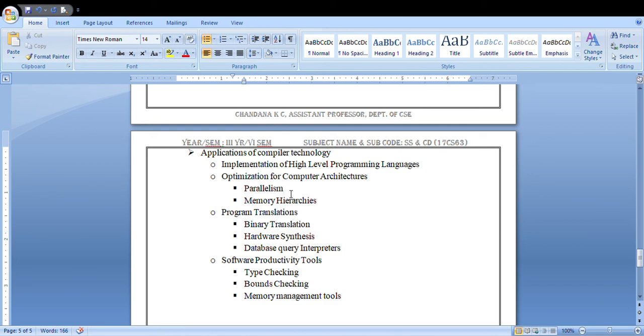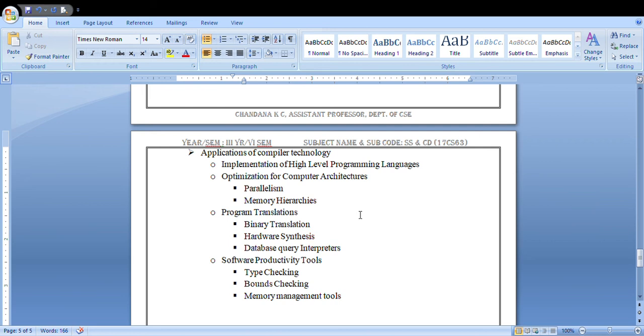Hope you all know what parallelism means. Multi-programming concepts, I think you learned in operating systems. Parallelism is nothing but executing the same process or instruction in different systems; a single task can be divided and executed simultaneously.